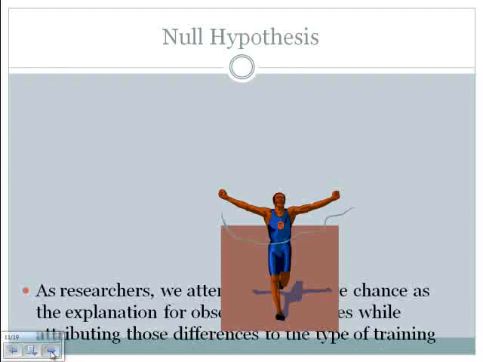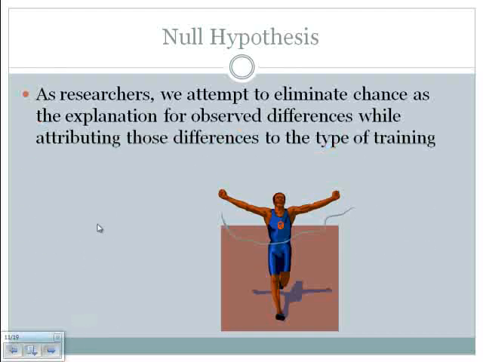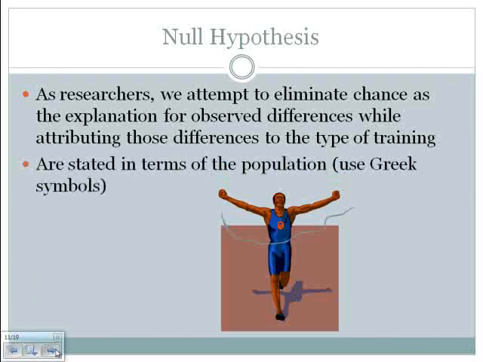So let's look at some more information about the null hypothesis and writing them. Again, as researchers, we try to eliminate chance as an explanation while attributing the differences to the type of training. Again, we're never going to be perfect in eliminating chance, but we want to reduce it to as small a degree or as small a possibility as possible.